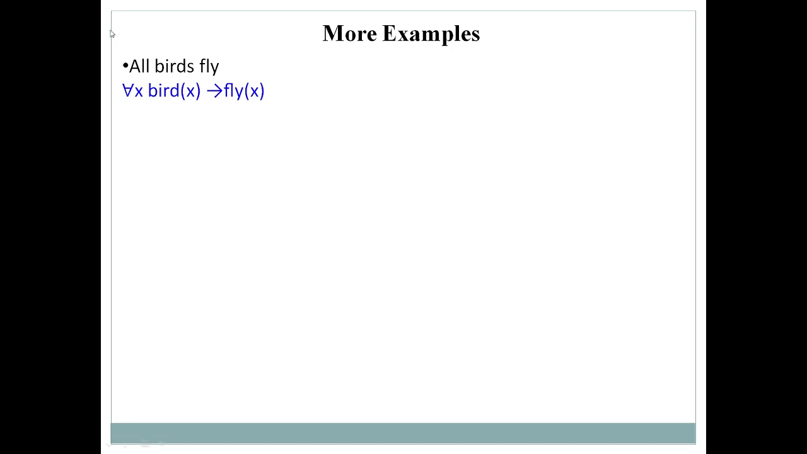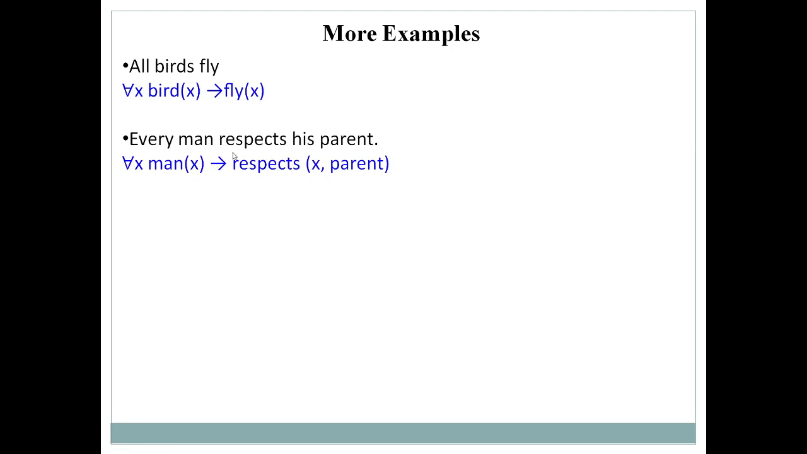So here bird will represent x and fly is a predicate. So how to represent it? You can say for all x, if x is a bird, then x can fly. Then another example, every man respects his parent.